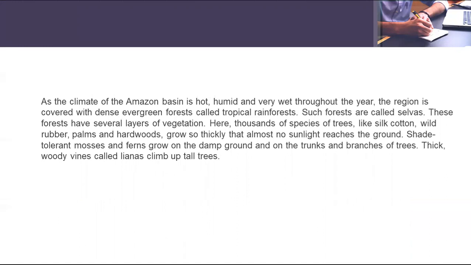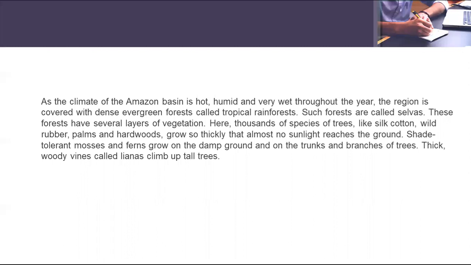That means most of the Amazon basin is covered with a number of trees. This is called a tropical rain forest. Such forests are called selvas.